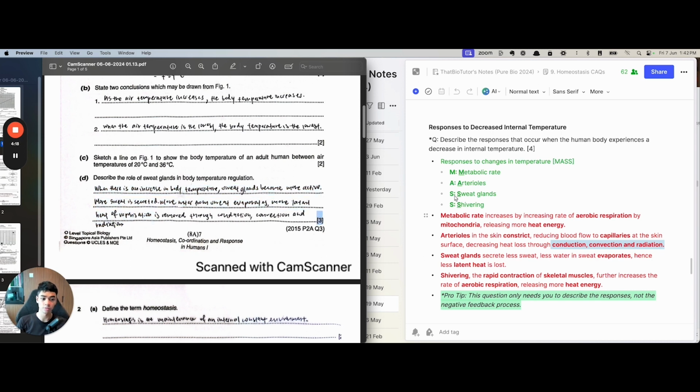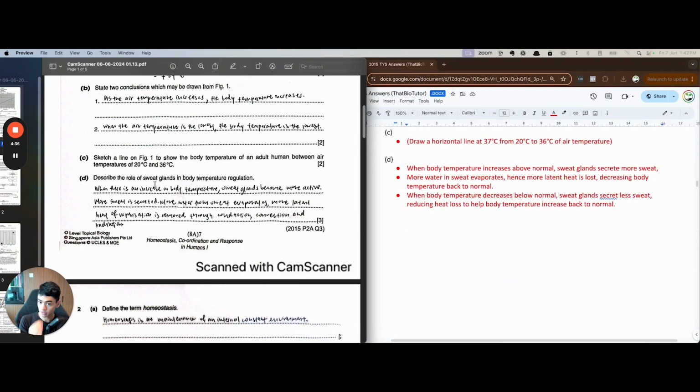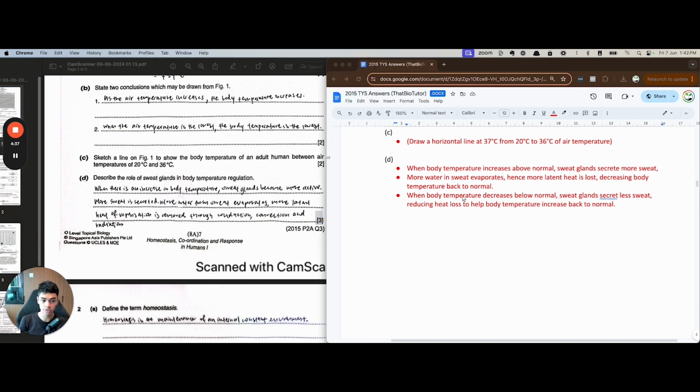So how do we make it worth 3 marks? You see, describe the roles of sweat glands in body temperature regulation. They didn't say when the body temperature is too hot. They just said regulation, right? So that means both when it's too hot, the sweat glands will adjust, and when it's too cold, the sweat glands also adjust. Okay, so you've said when it's too hot. So to get 3 marks, I also added to say when it's too cold, what happens.